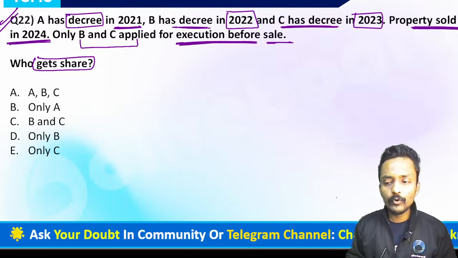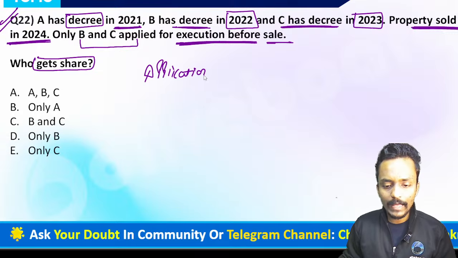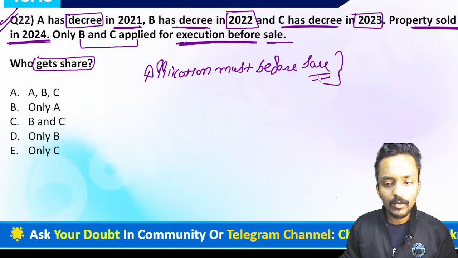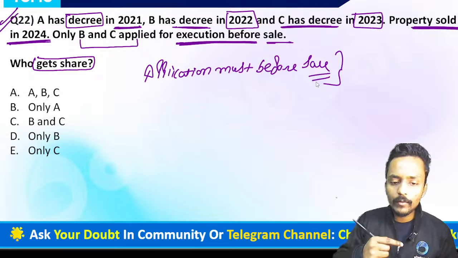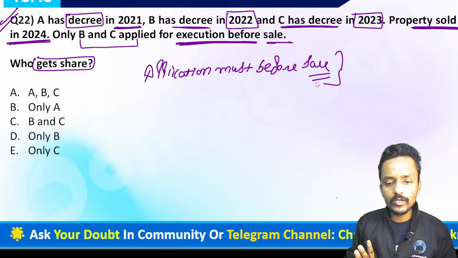If you want to apply for the execution of a decree, the application must be made before the sale of the property. Any person who wants to apply for any kind of execution must apply before the sale, and if you do not make the application before the sale, you are not eligible to take any share in the proceeds of the property sold. So always keep in mind, only those parties who gave an application before the sale are eligible to get the share.